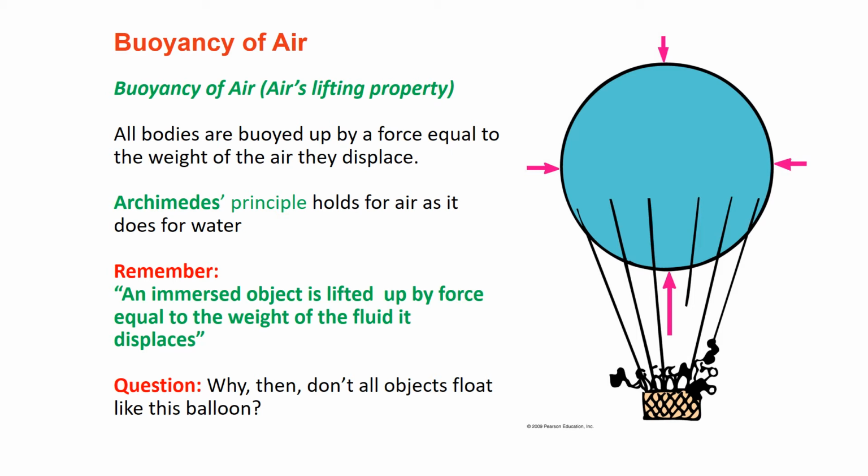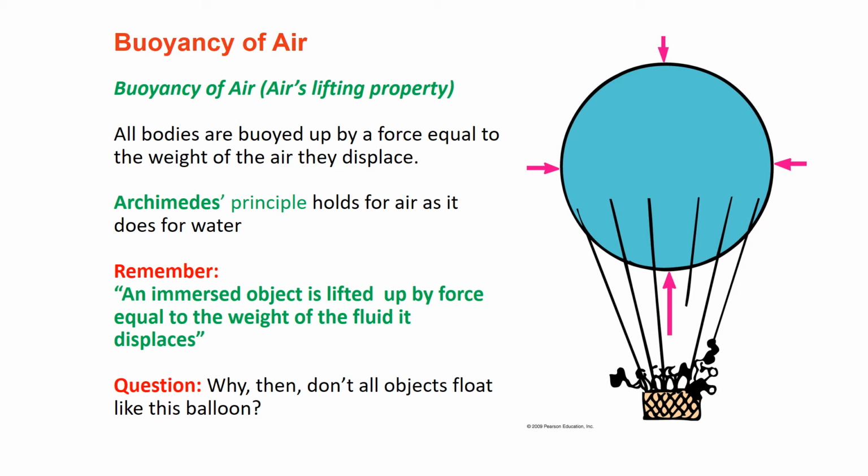Archimedes' principle holds for air as well as it does for water. So please remember, an immersed object is lifted up by a force equal to the weight of the fluid it displaces. So please answer the question: why then do not all objects float like this balloon?